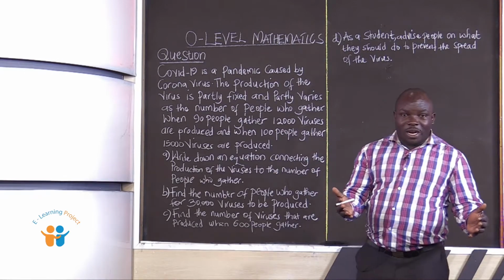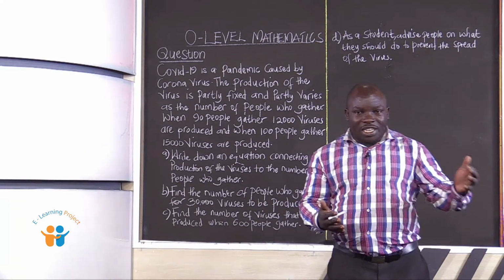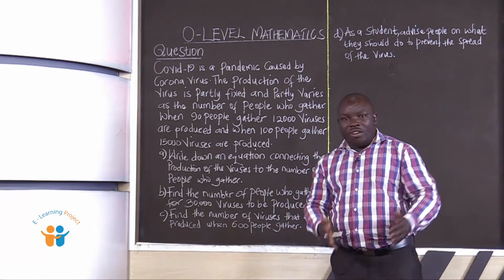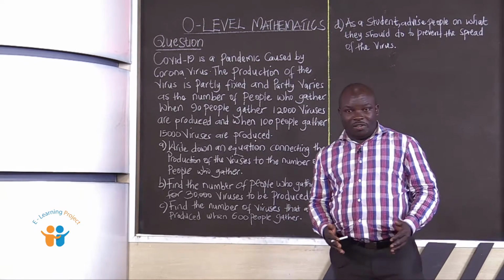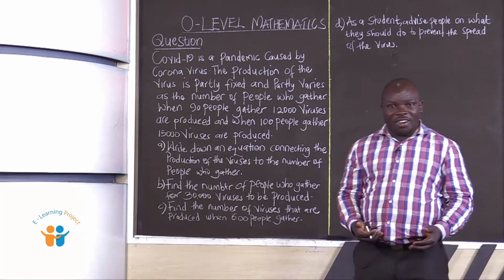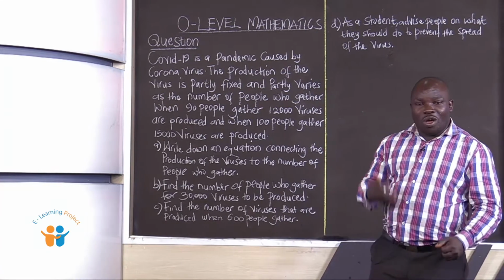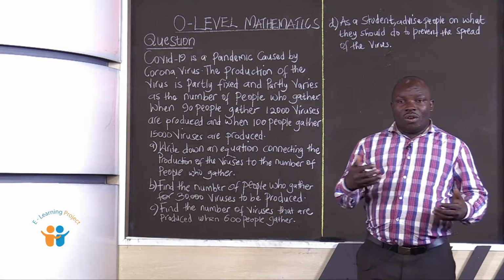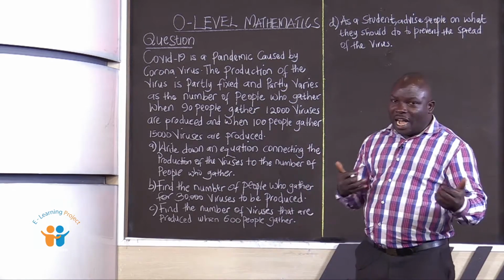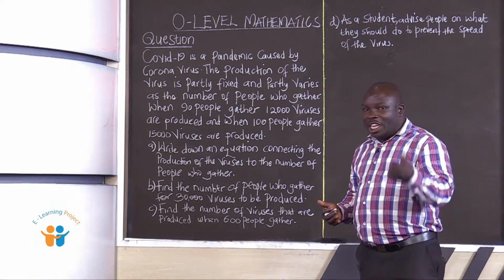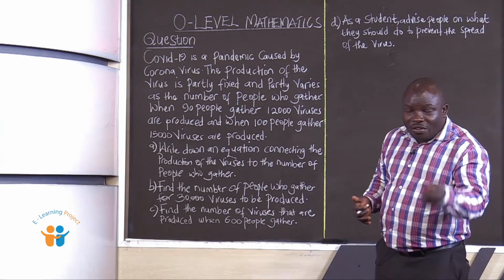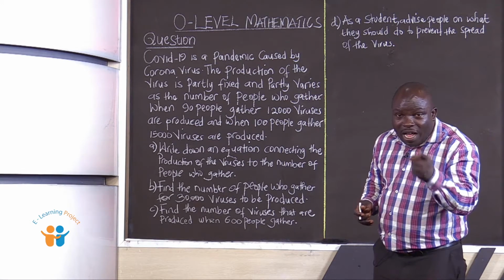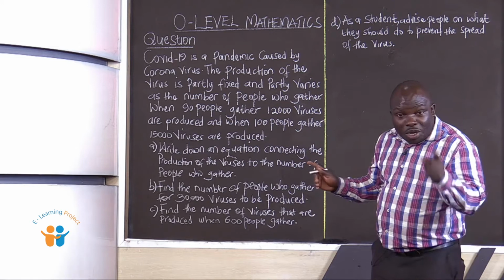As we study mathematics, senior 2, senior 3, senior 4, we always study a topic called variation and proportion. So, we must have that in our minds, that the question has been extracted from a topic called variation and proportion. So, we must use that knowledge to ensure that we work out this problem which is disturbing us.